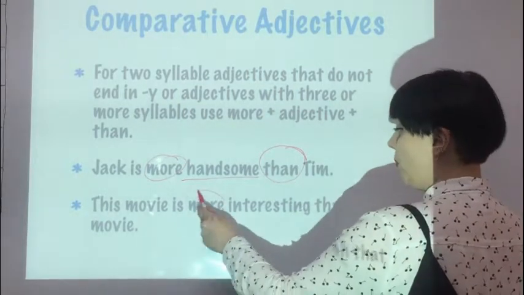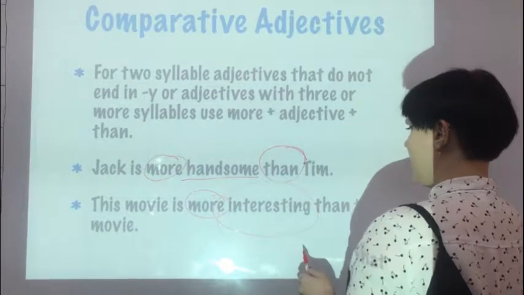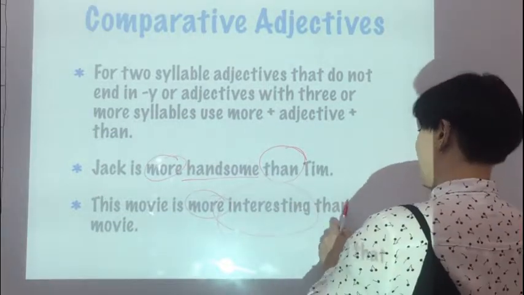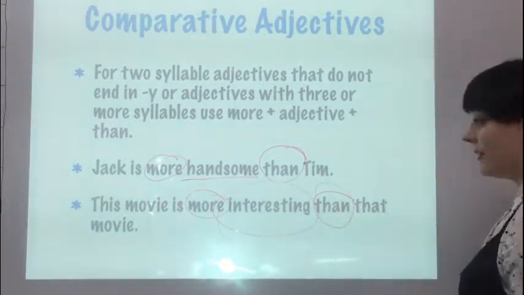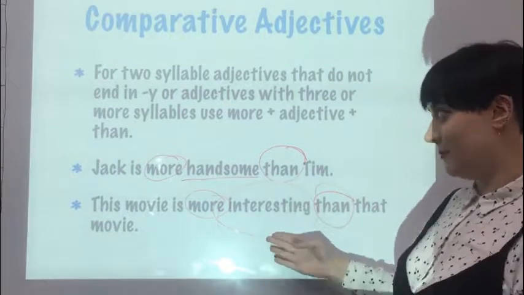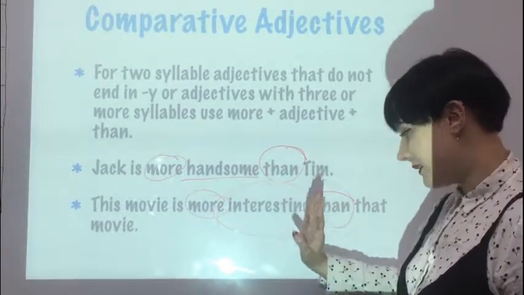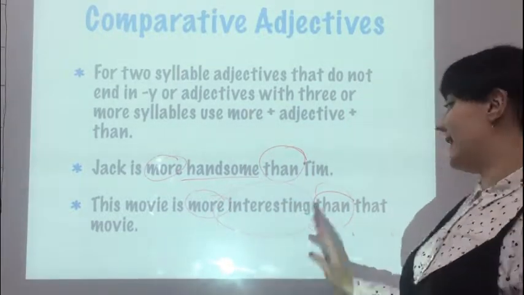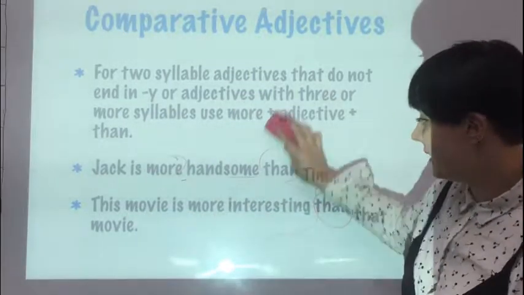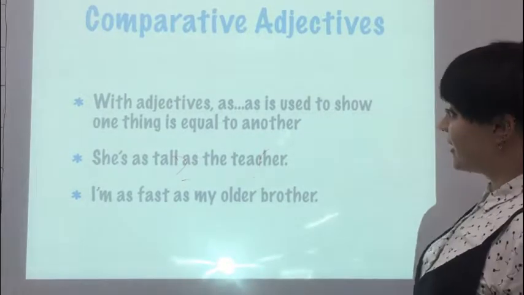This is more interesting. So we have more syllables than, for example, two, and then plus than. So in that way, because both do not end in y, and this one has more syllables than two, we add more plus the adjective as it is and plus than. Easy, easy.